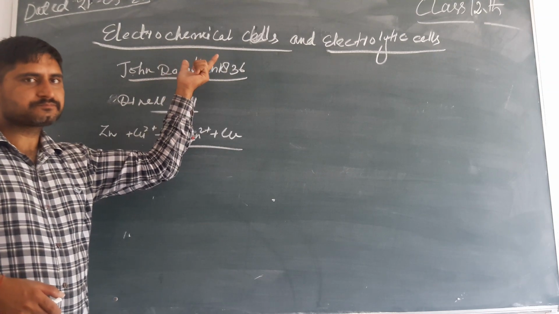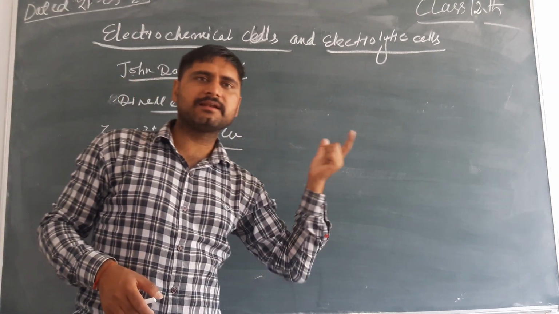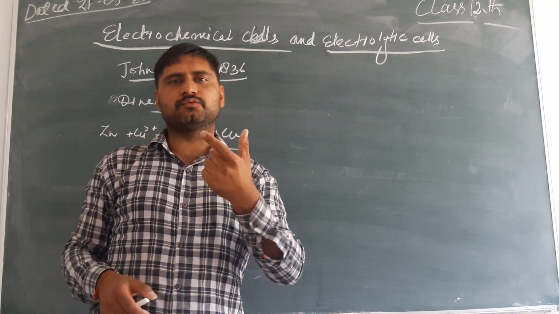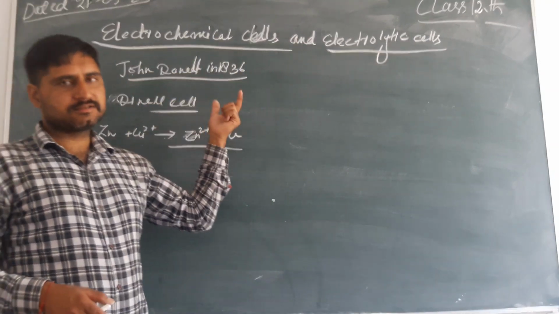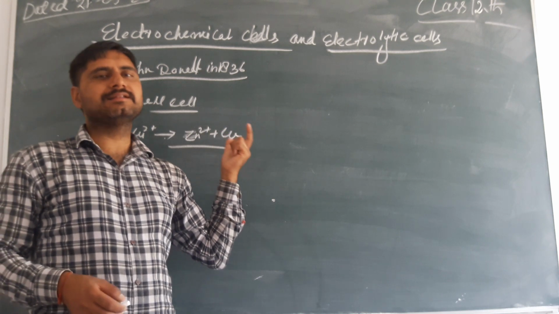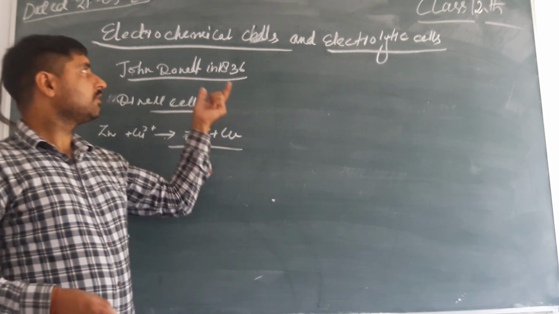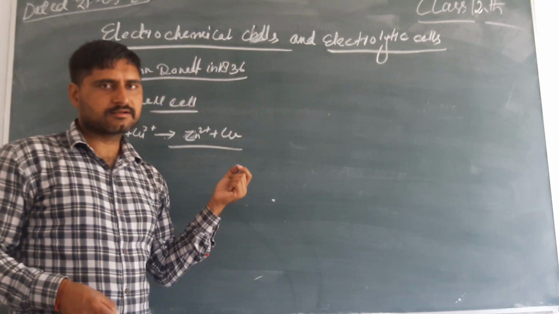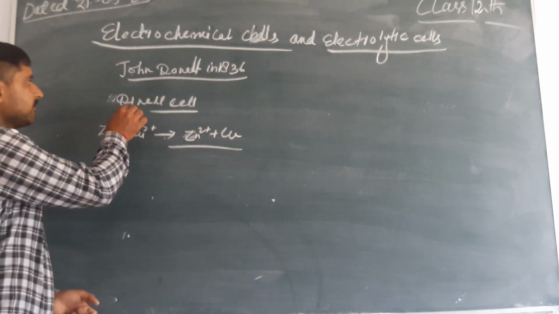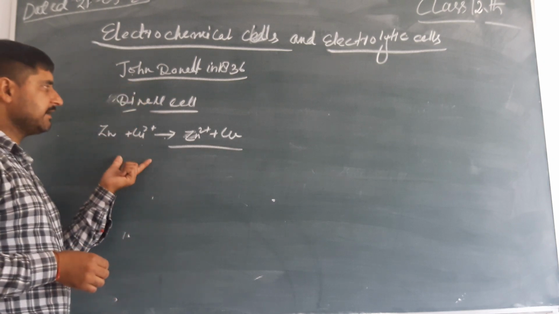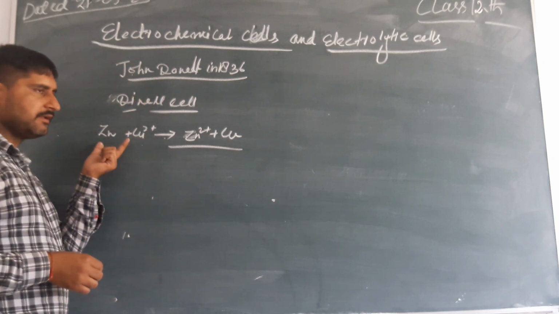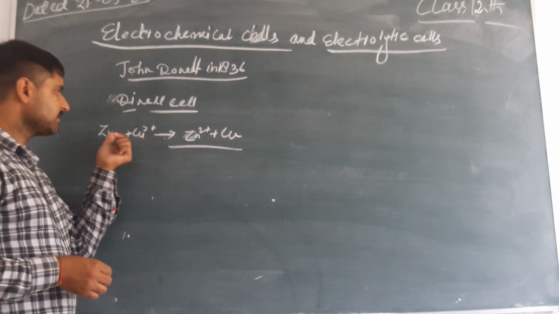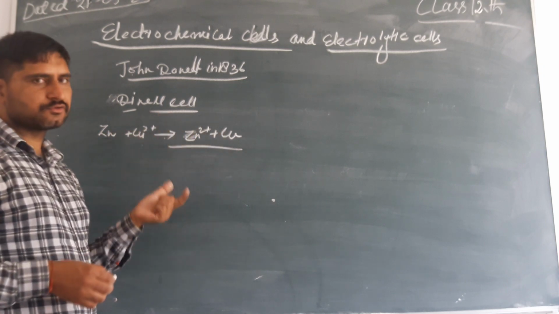The cell which converts the chemical energy of an electrolyte or substance into electrical energy is called an electrochemical cell or Daniell cell. Clear? The most important electrochemical cell is the Daniell cell. It has two electrodes, zinc and copper; zinc is oxidized, copper is reduced.